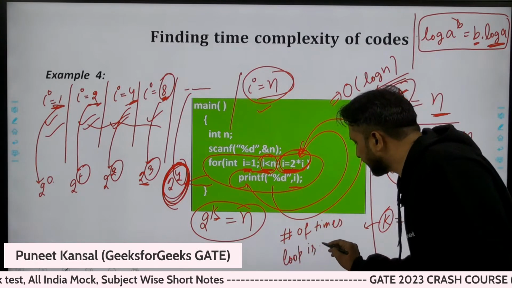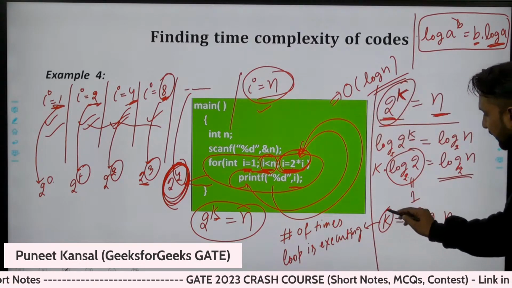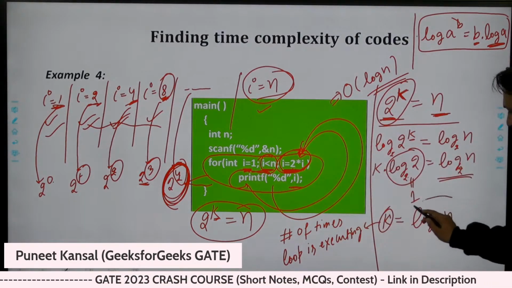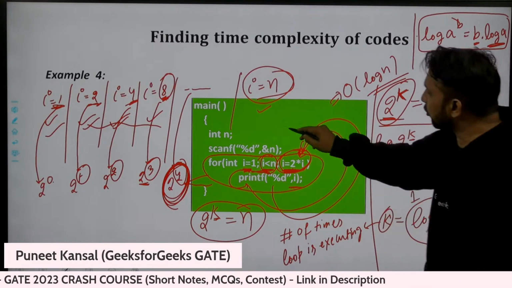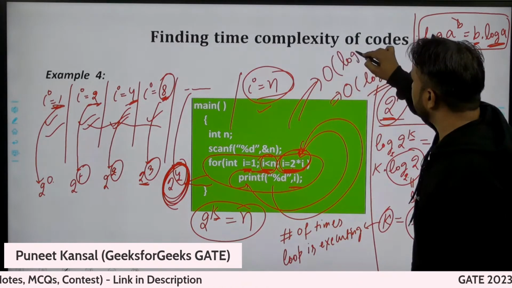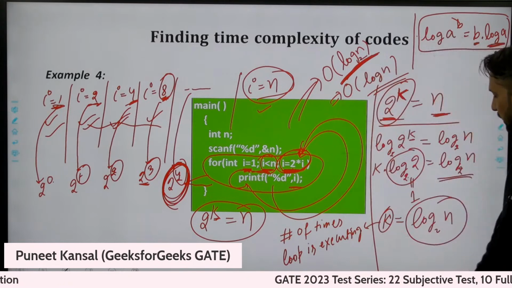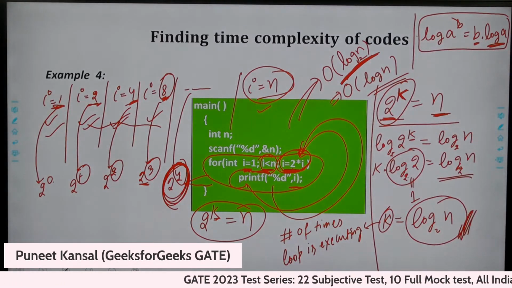So now we found out how many times this loop is executing: log n times. So what is the time complexity of this code? That is order of log n, actually log n base 2. I hope this is clear to you.